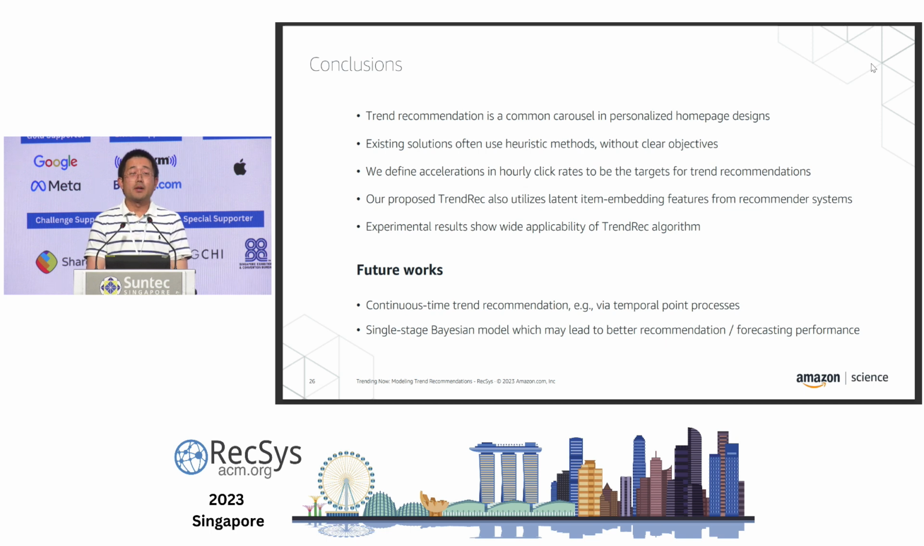For future work, we can consider other methods for trend modeling, especially using continuous time features. We used numerical differentiation, which is a discrete view of this click patterns, but we can also try to model the system as a point process, for example, a temporal point process. We can also think about a single-stage Bayesian model, which may lead to better recommendation and forecasting performance. That's all. Thank you.